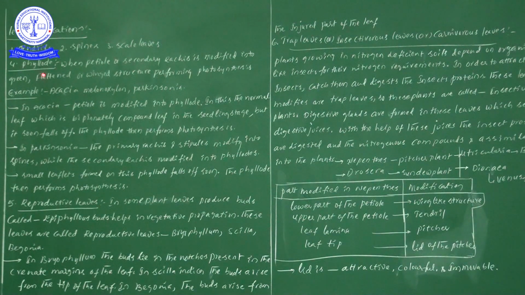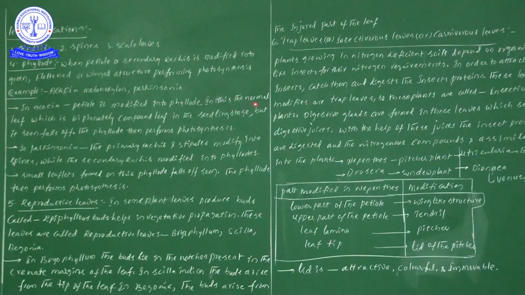So phyllodes are green, flattened and winged structures that perform the process of photosynthesis. Next, in Acacia, the petiole is modified into phyllodes. Here two examples are there: one is Acacia melanoxylon and the other is Parkinsonia. In Acacia melanoxylon, the petiole, the stalk of the leaf, is modified into phyllodes.